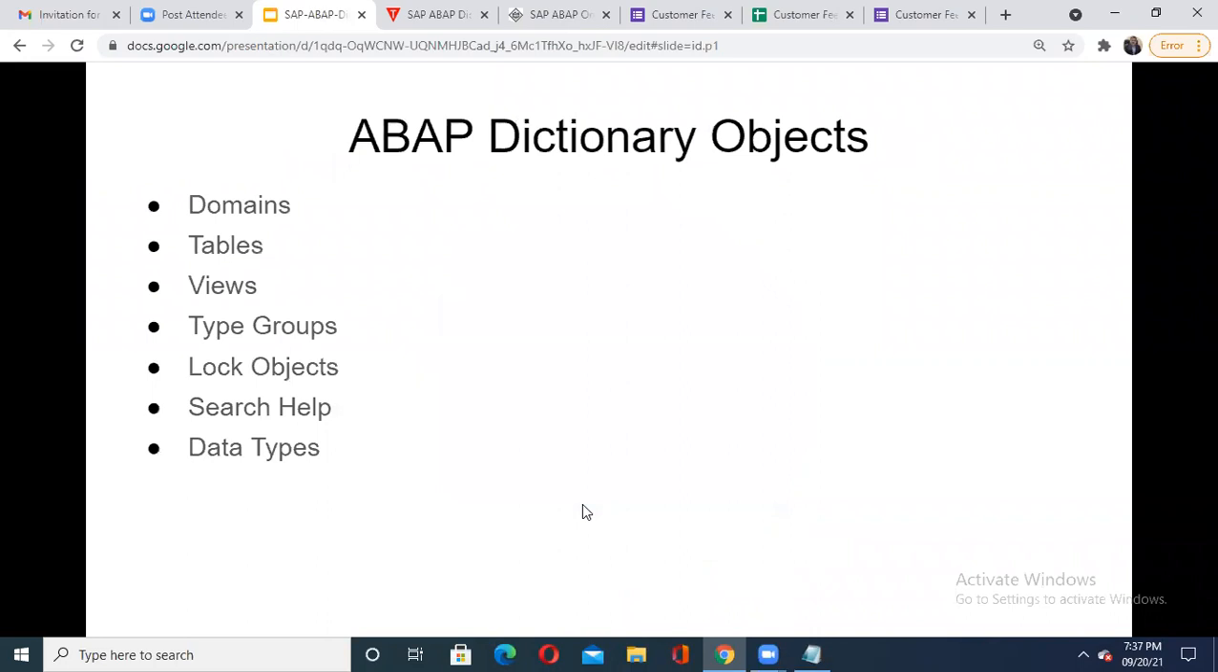Along with the table, there are the domains, views, type groups, lock objects, search help, and data types. Out of these, we have discussed the data types earlier. The others will come later in our discussion, but these are the different ABAP data dictionary objects: domains, tables, views, type groups, lock objects, search help, and data types.